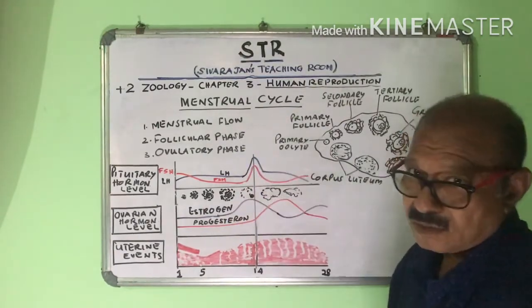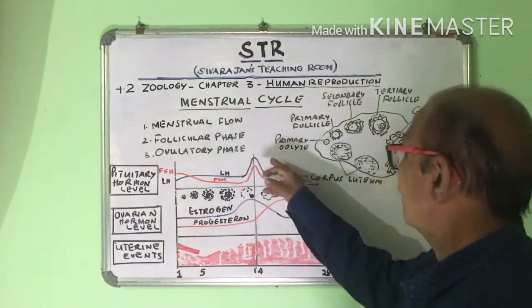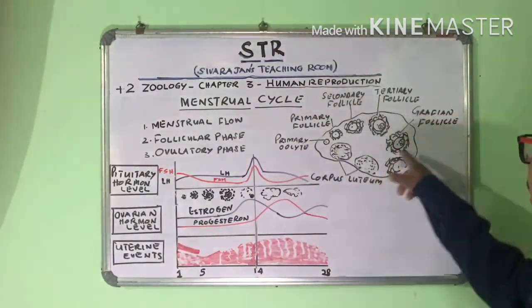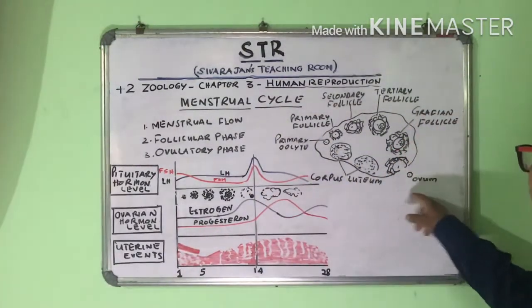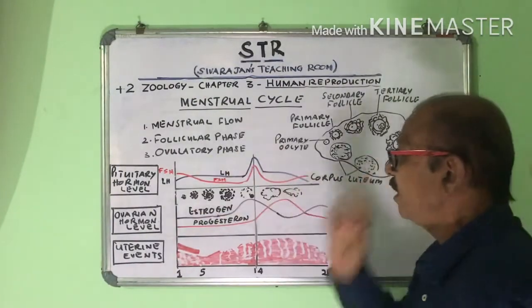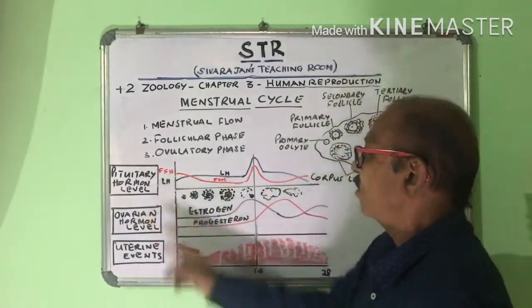That is called LH surge. This LH surge induces breaking of the Graafian follicle and releasing of ovum. So this is the influence of pituitary hormones.